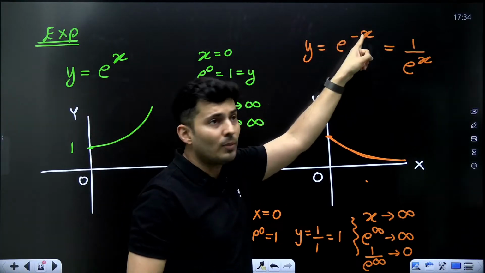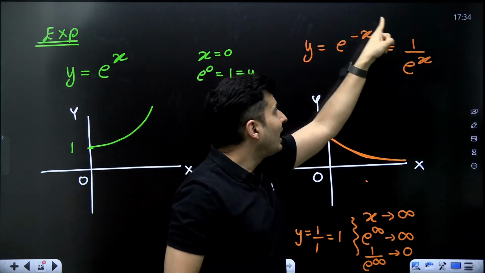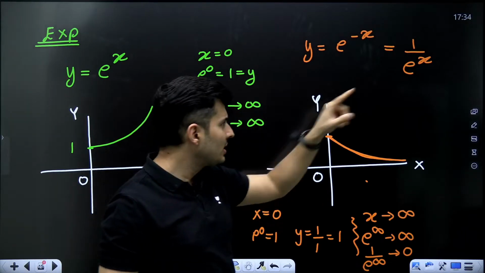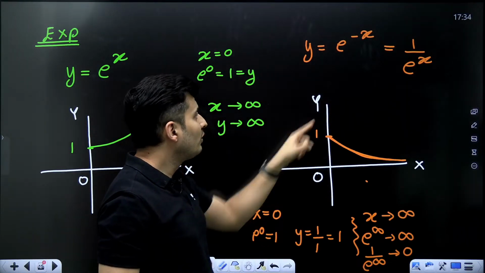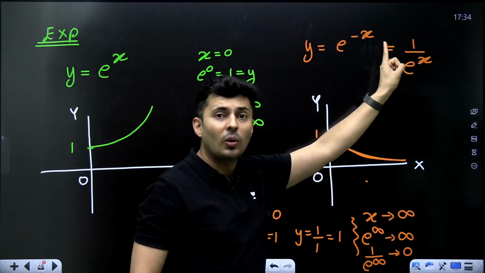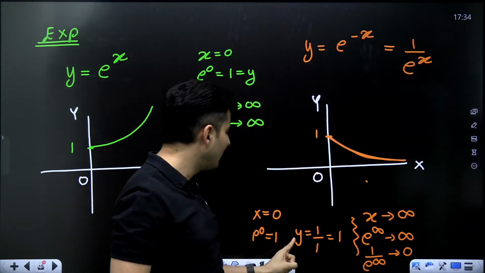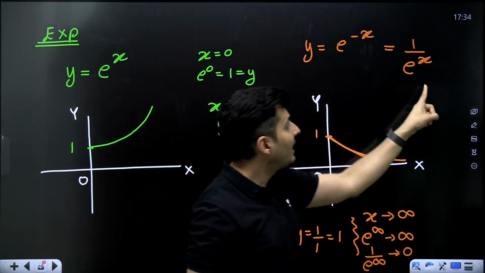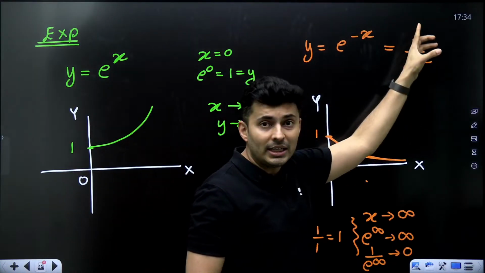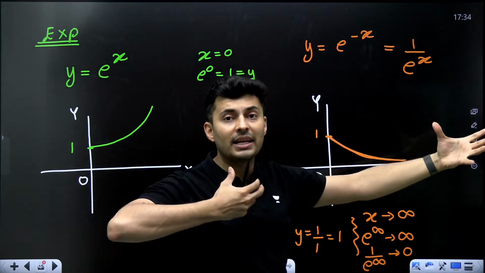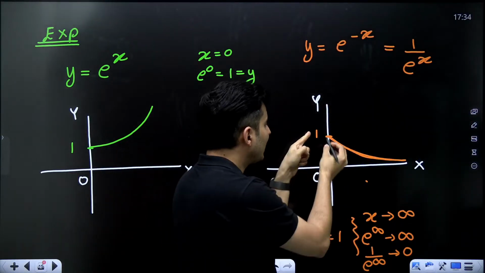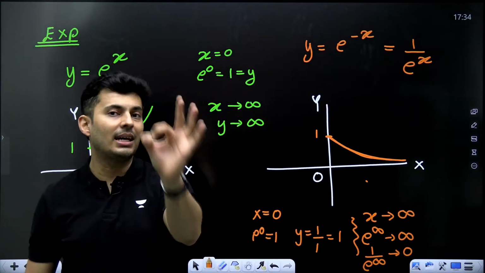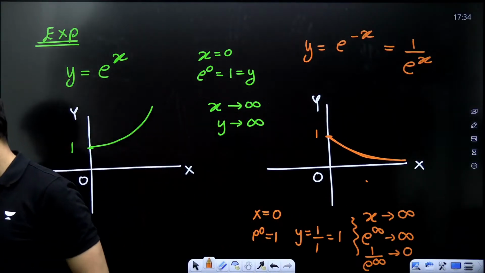When I put e raised to minus x, minus power means I can bring it below. Take two special values, put x as 0. If you put x as 0, e raised to 0 is 1, 1 by 1 is 1. So basically the graph starts from 1. But when x increases, the denominator increases. When the denominator increases, the ratio decreases. So that's why it should be a decreasing function. But it will never touch the x-axis. I hope this is clear.